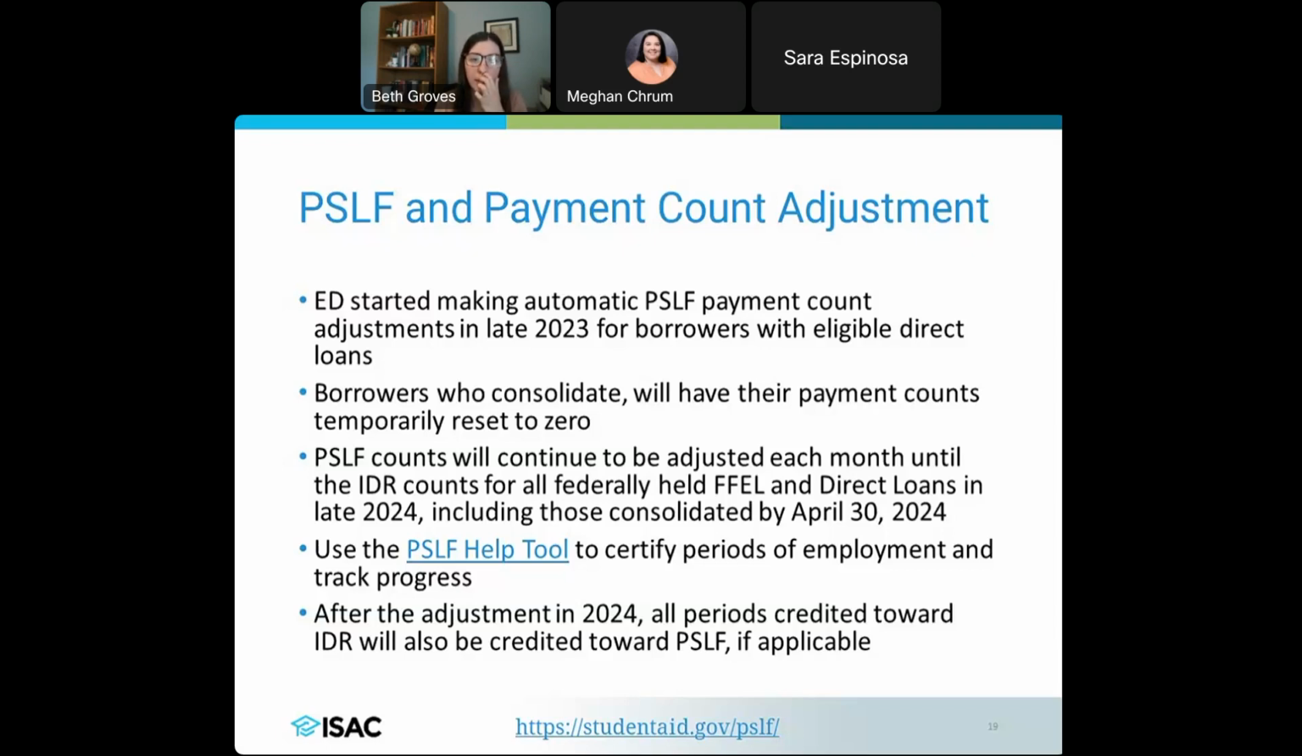That is something a borrower can use the PSLF help tool for, to look at their periods of employment and how many payments they've made. A lot of people like to log in and check their tracker and see how many payments they've made to see how close they are to forgiveness. And once that adjustment happens, anything that was credited toward that IDR adjustment is also going to be credited toward PSLF, again, for those applicable borrowers that are pursuing PSLF.